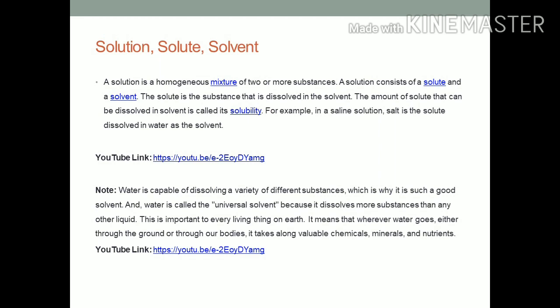Now we will understand why water is called universal solvent. Water is capable of dissolving a variety of different substances, which is why it is such a good solvent. And water is called universal solvent because it dissolves more substances than any other liquid. This is important to every living thing on earth. It means that wherever water goes, either through the ground or through other bodies, it takes along valuable chemical minerals and nutrients. Thank you.